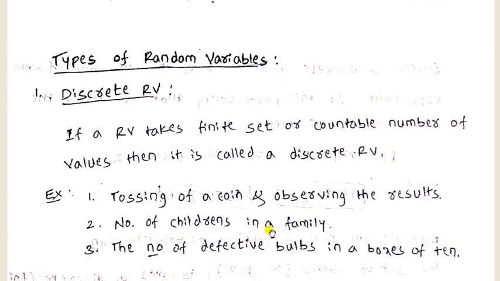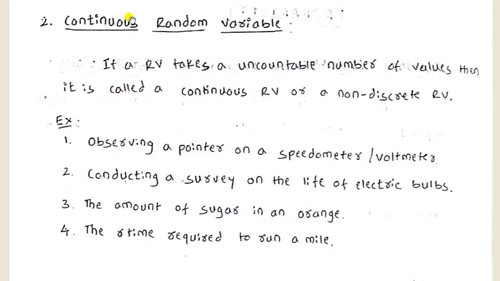Then number of children in a family. So it is also a countable number. The number of defective bulbs in a box of 10. So it is also a countable number. So a countable number is called discrete random variable. Then next one is continuous random variable. Continuous random variable means it contains an uncountable number of values.